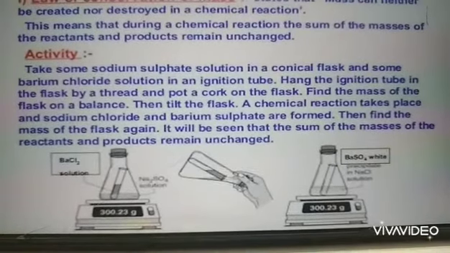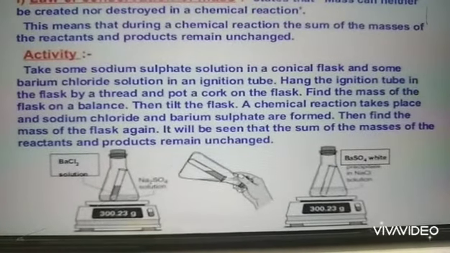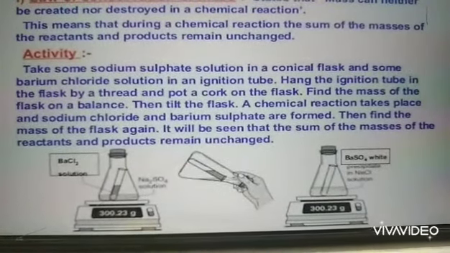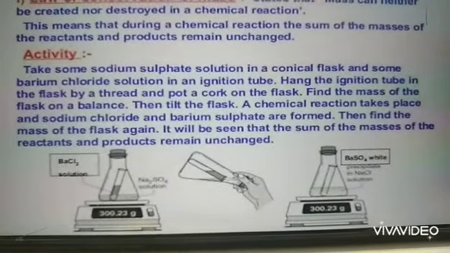A reaction will take place between them and sodium chloride and barium sulfate will form. After that, also measure the mass. You will find that before and after the reaction, the mass of the flask is the same.